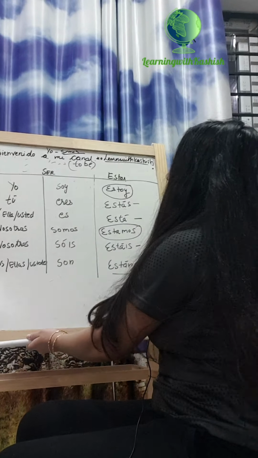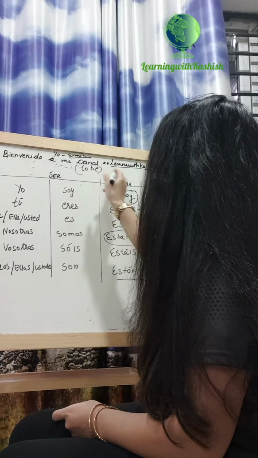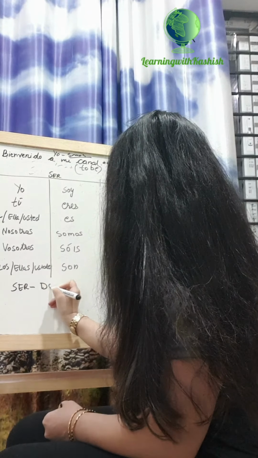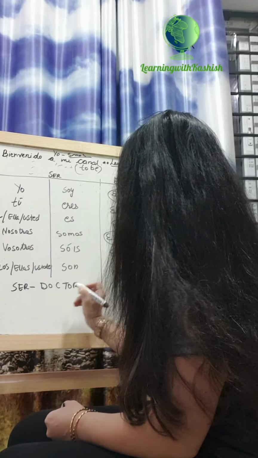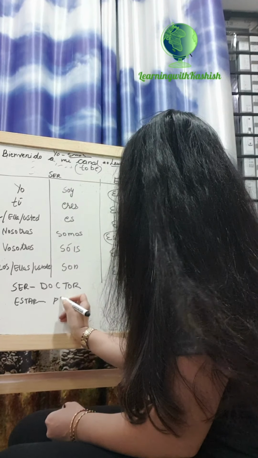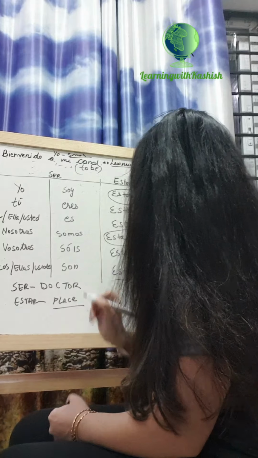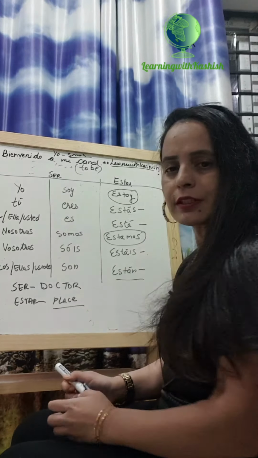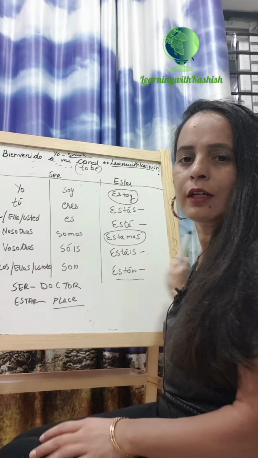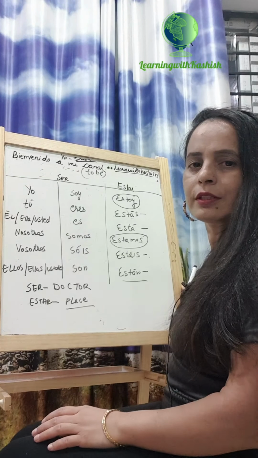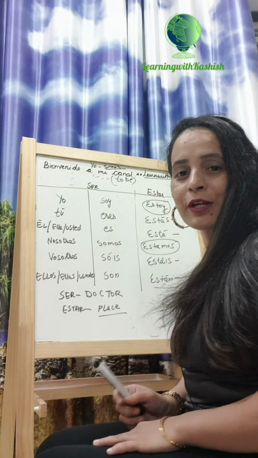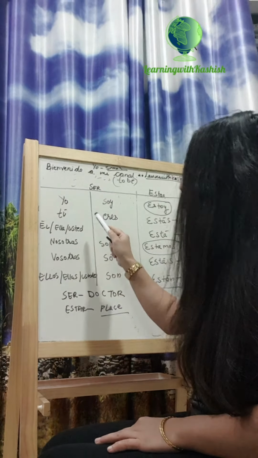So, now there is a rule for how we use ser and estar. For ser we use the abbreviation DOCTOR, and for estar we use the abbreviation PLACE. Okay. I will discuss this one by one with examples. Please note down this conjugation. I hope this is quite visible to you guys. My board is not so good, I am so sorry. So, please go through this.